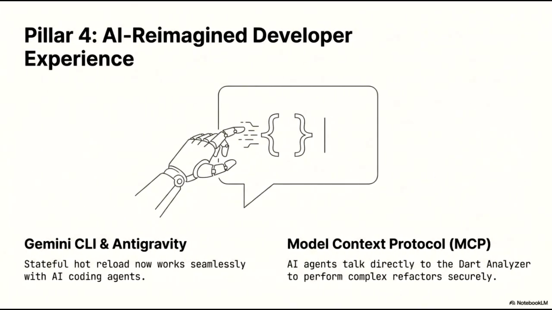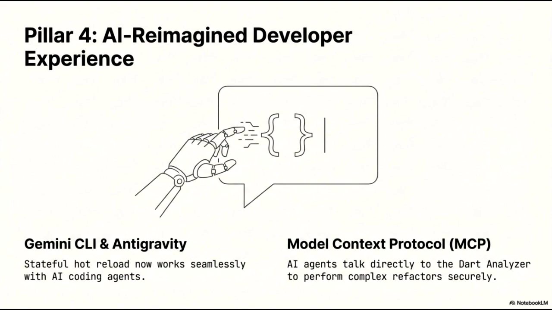Moving on to Pillar 4, we are focusing on an AI reimagined developer experience. This phase of our strategy is dedicated to deeply integrating artificial intelligence into the actual tools and workflows developers use every day. First, with a combination of Gemini CLI and anti-gravity, we have enabled stateful hot reload to work seamlessly with AI coding agents. This means that as an AI agent proposes and applies code changes, the application maintains its state, allowing for a much faster and more intuitive iterative process.